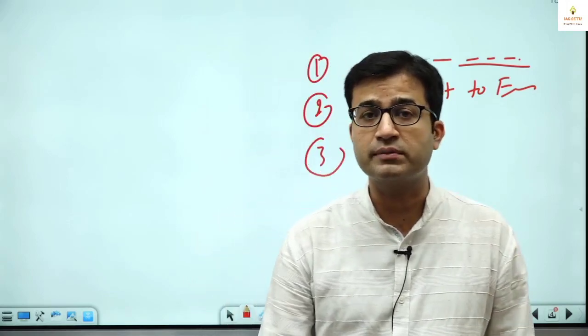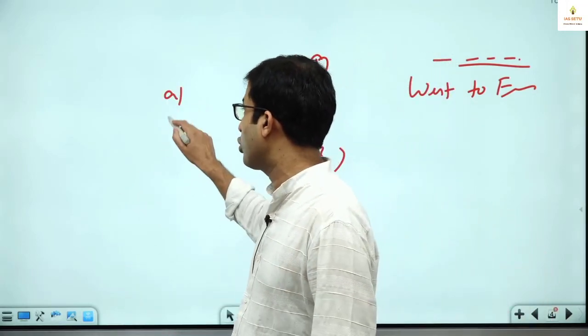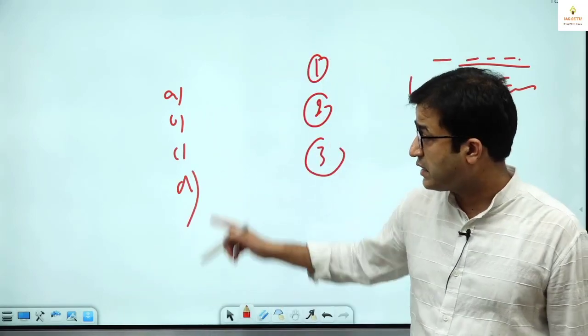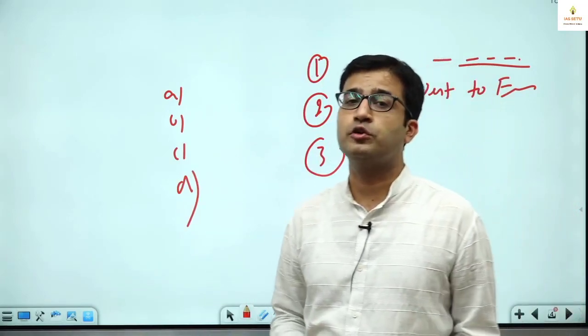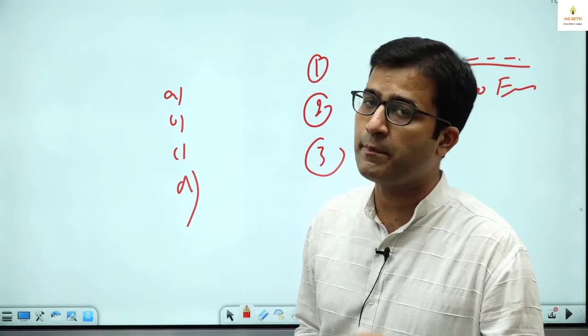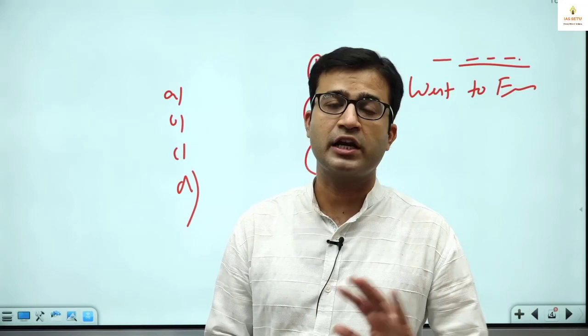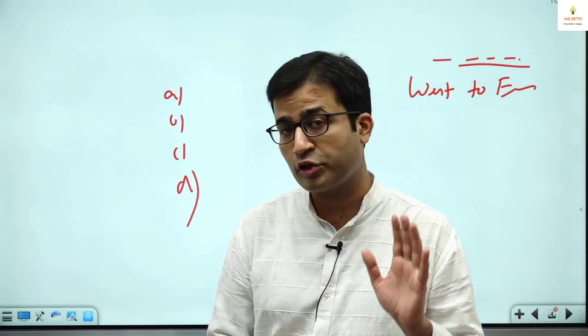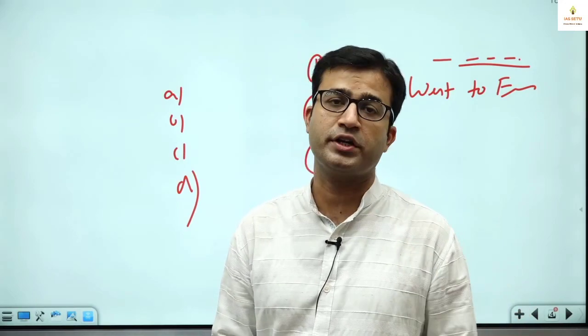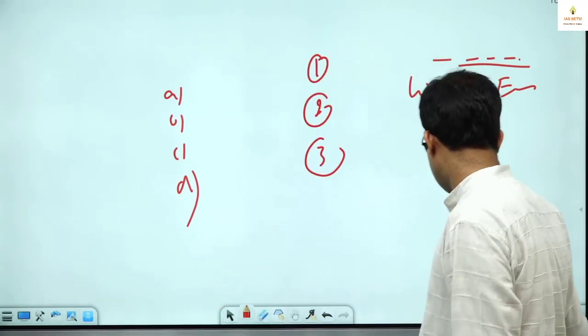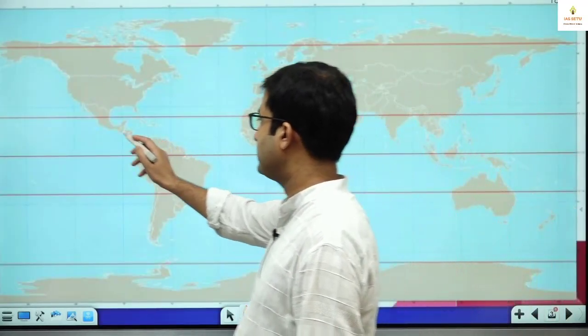And don't think that in prelims the answer options are going to help you. The examiner is smarter than us. The examiner always gives similar types of answer options, and he or she will trap you. So you should know the exact information. Don't rely on answer options. Rely on your knowledge, on your mnemonics and coding, on your visualization. So now, this is the Tropic of Cancer.